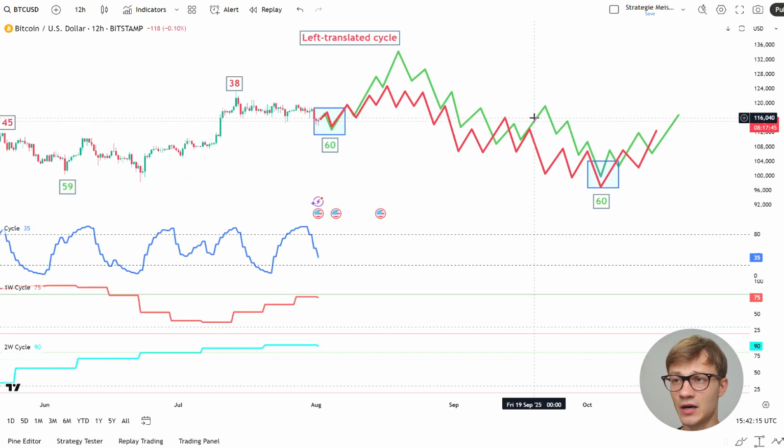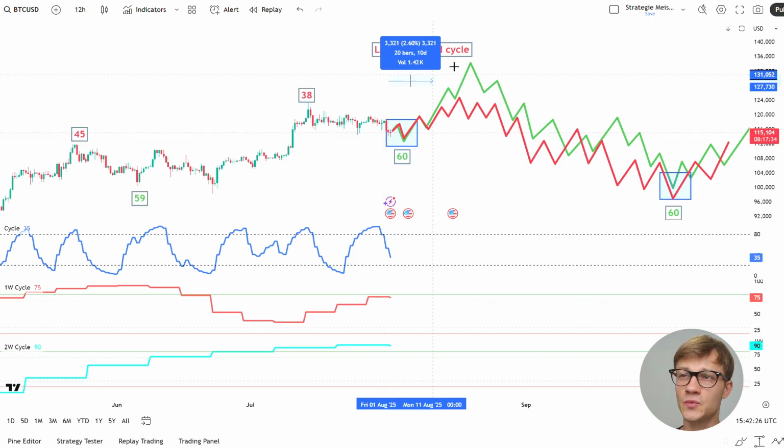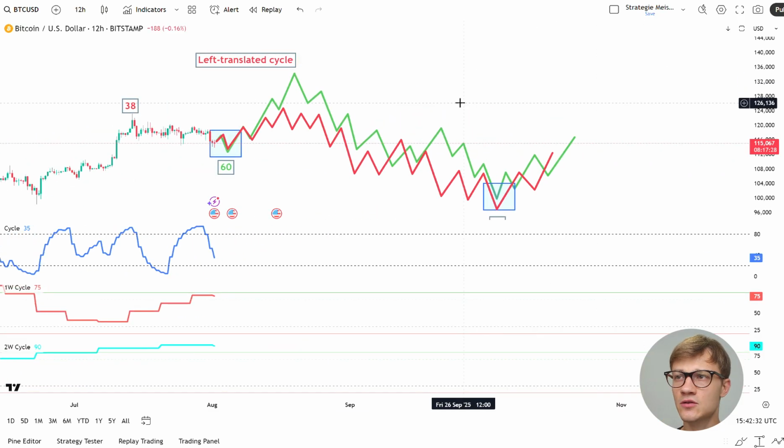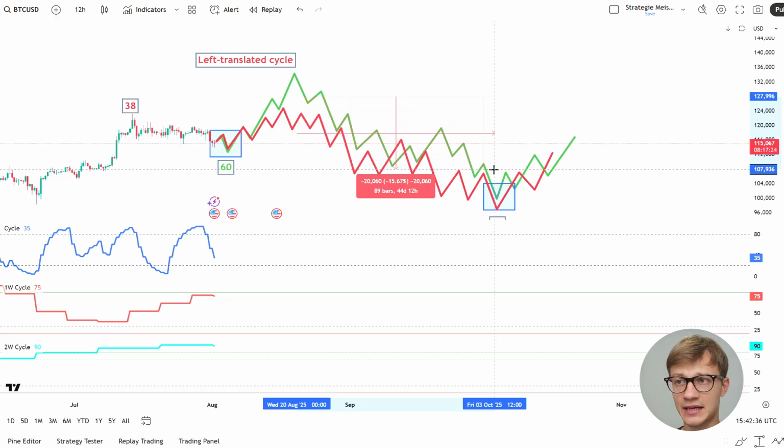Now, the sad part is that this cycle is most probably going to be a bearish cycle. It's what traders call a left translated cycle, where we rally for the first week or two weeks in the new cycle. We make a high, but from there we spend about 40 days trending down. This is a bearish cycle because we spend most of the cycle trending down.